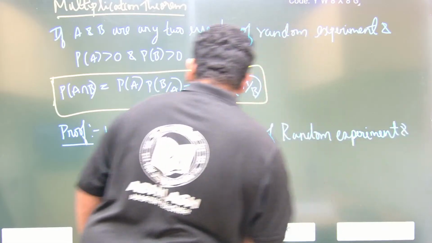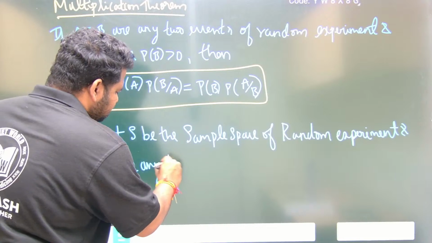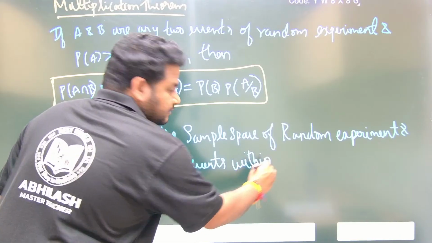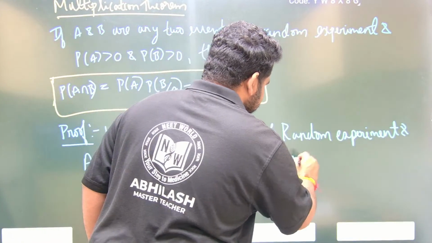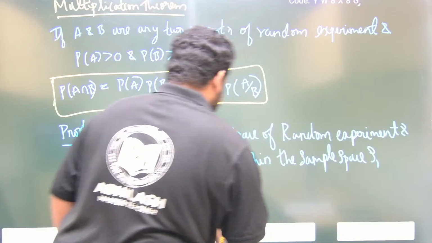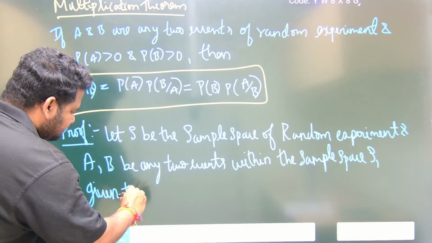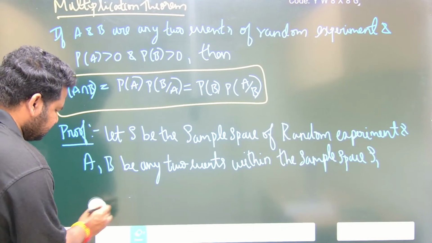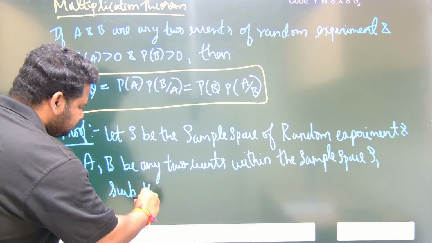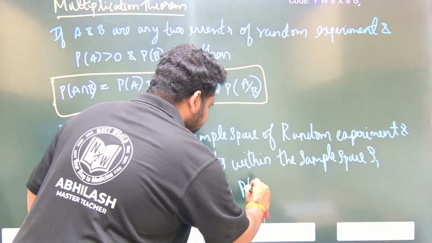and A, B any two events within the same sample space, such that P of A is greater than 0 and also P of B is greater than 0.